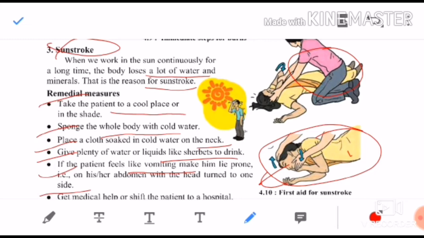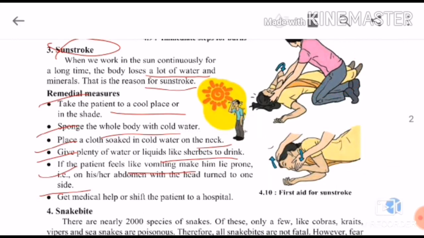You should take the patient to a cool place, sponge his body with cold water, give him more water to drink or liquids like sharbat, and immediate medical help should be given. And if he feels like vomiting, you should do as shown in this picture. Make the person lie on his stomach, and his head should be turned to one side. So this was all about sunstroke.